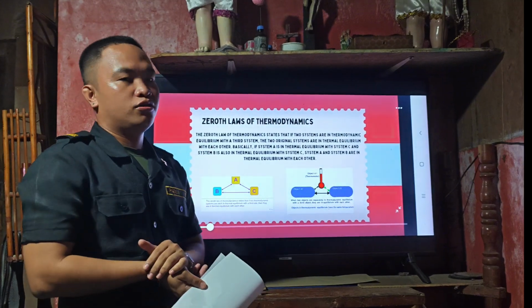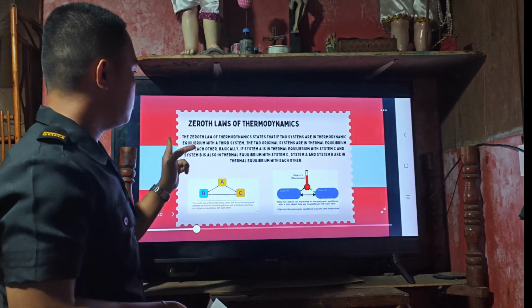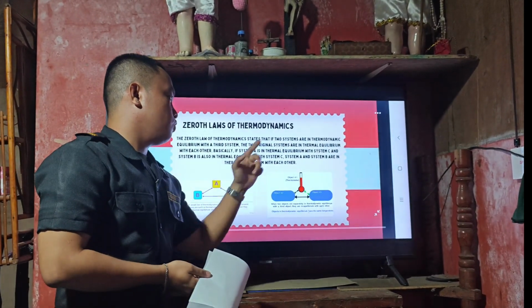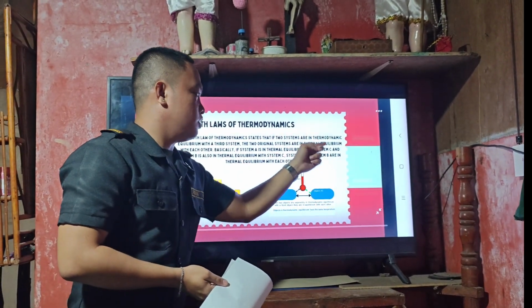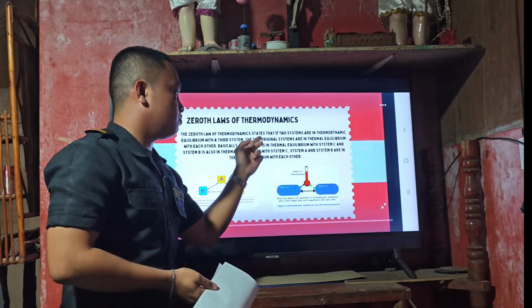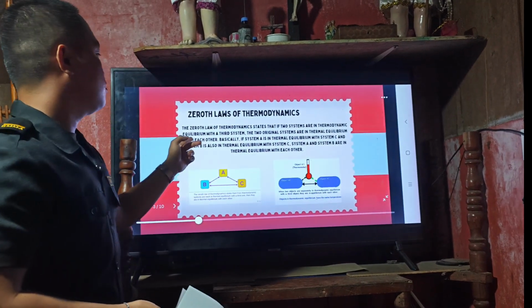So first is the Zeroth law of thermodynamics. The Zeroth law of thermodynamics states that if two systems are each in thermal equilibrium with a third system, then the two original systems are in thermal equilibrium with each other.